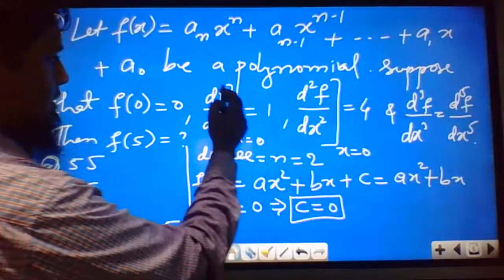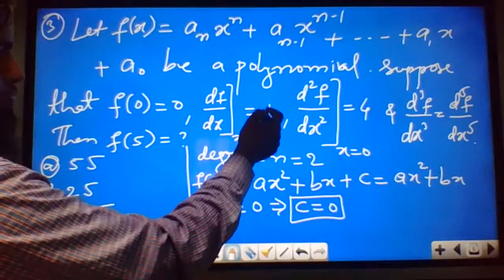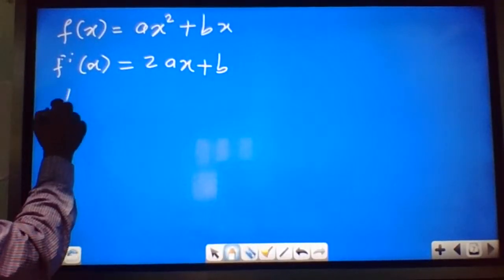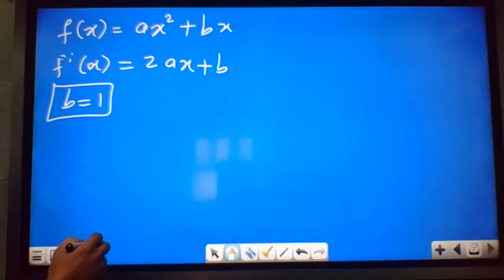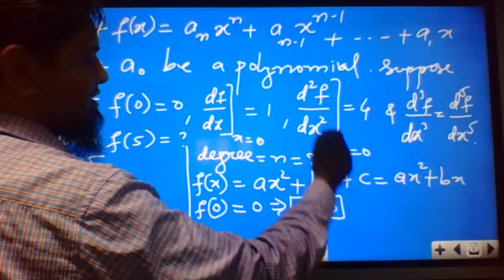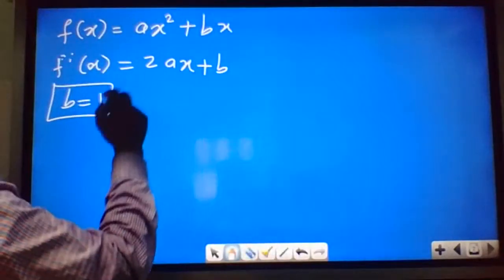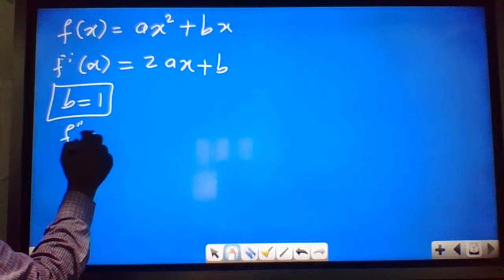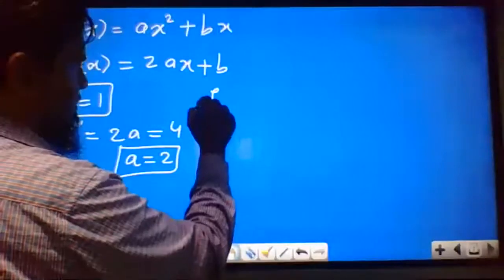Substituting x equal to 0, we get b equal to 1. Then one more condition is given: the double differentiation at x equal to 0 is 4. Differentiating one more time, f double dash will be equal to 2a, so a equal to 2.